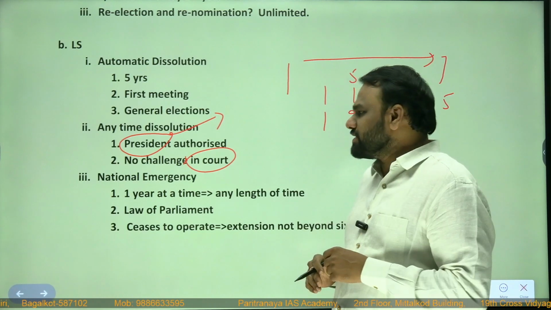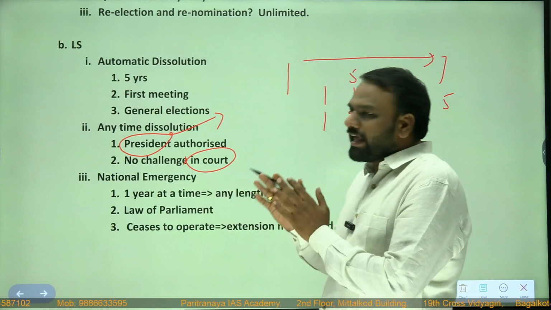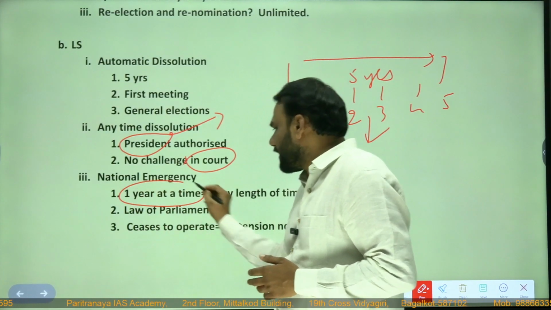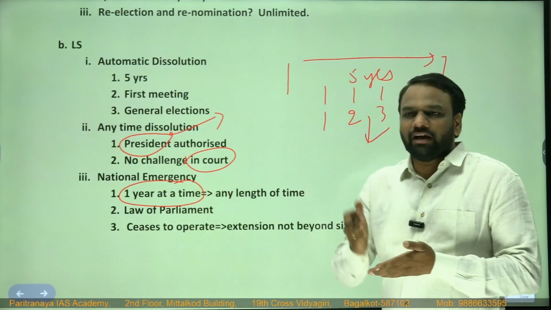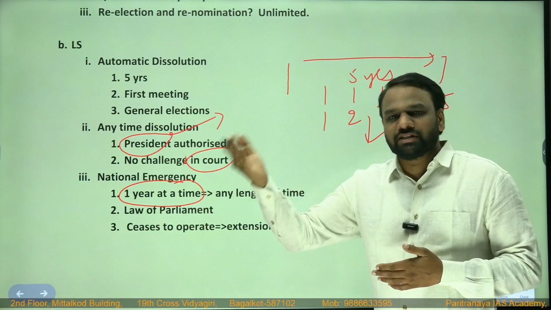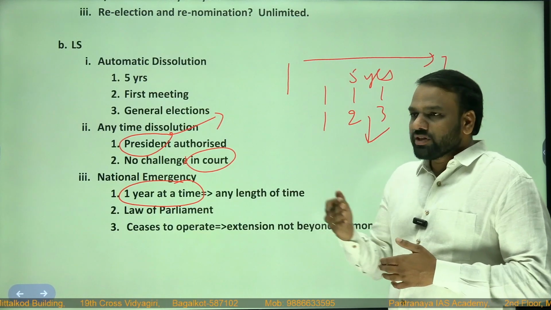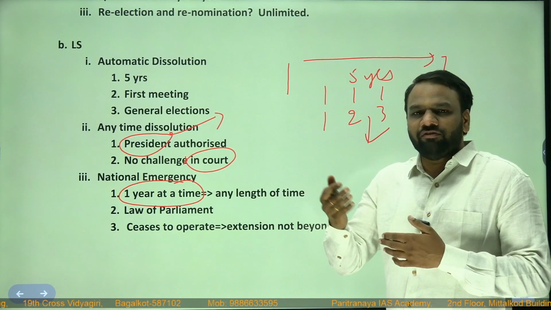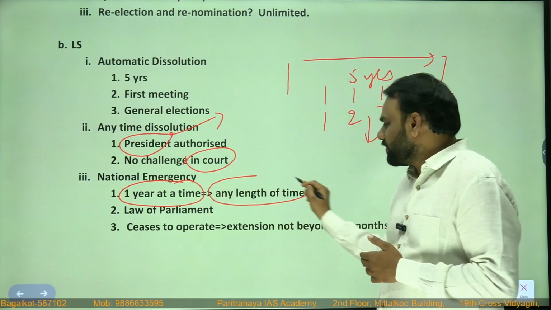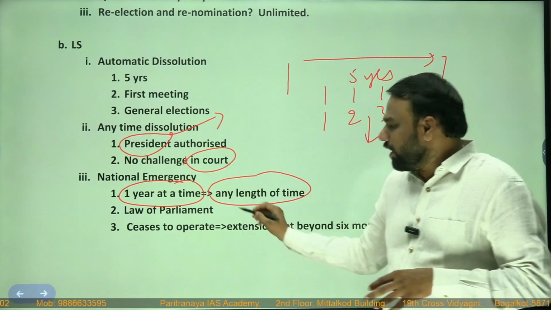So during emergency, what happens? We can extend the life of Lok Sabha. By how many years? We can extend 1 year at a time. It means normally it will end after 5 years, but when we extend it by another year, its term will become 6 years. In this way, we can extend the life of Lok Sabha any length of time, by law of parliament.